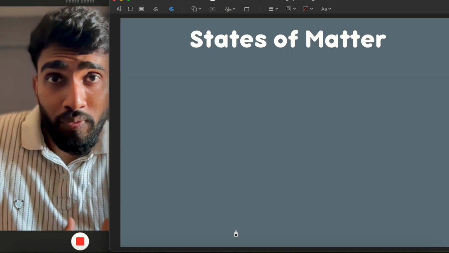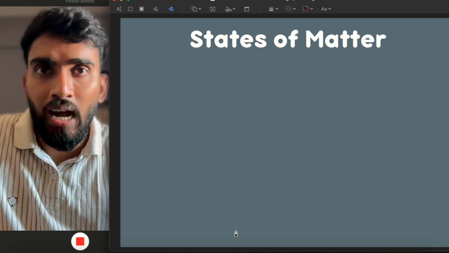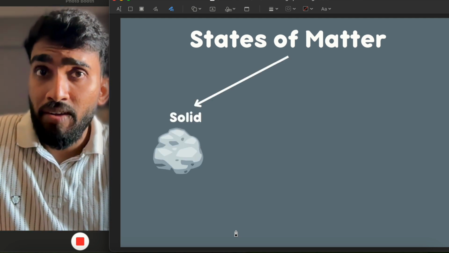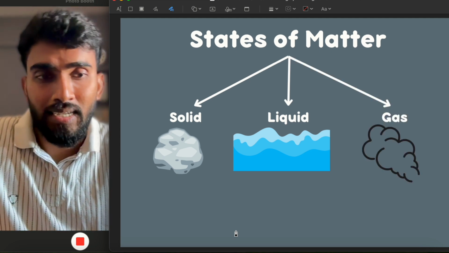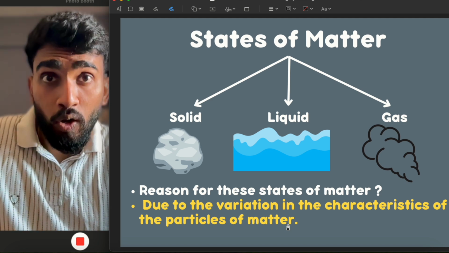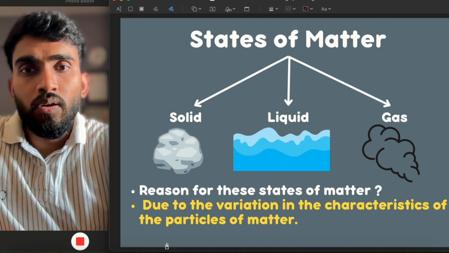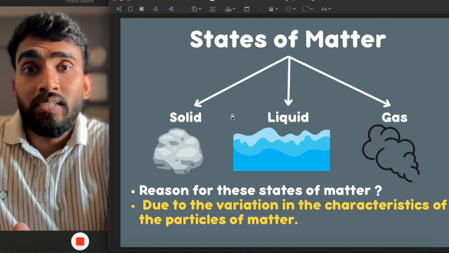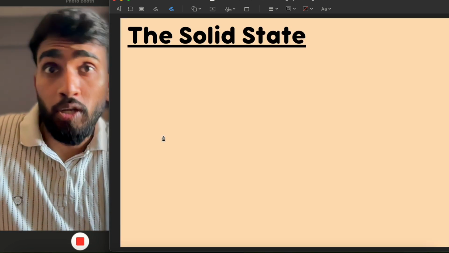Now we will see the different states of matter which exist in our surroundings. So we see that matter exists in three different states around us, that is solid, liquid, and gas, right? But what is the reason behind it? The difference is made because of the variation in the characteristics of the particles of which these three different states are made up. Let us understand the solid state.